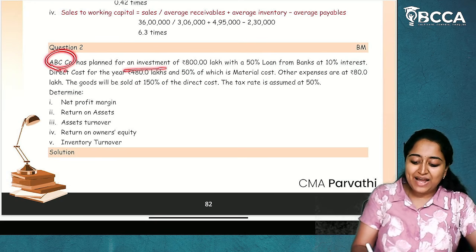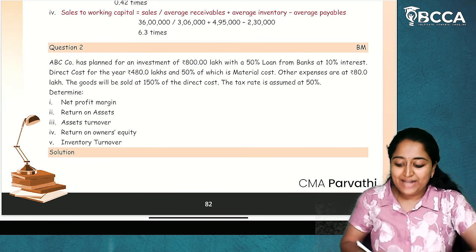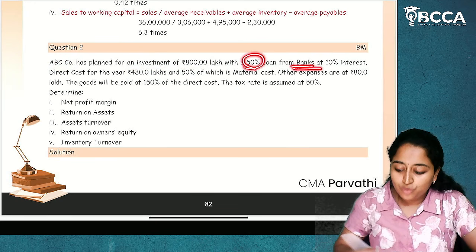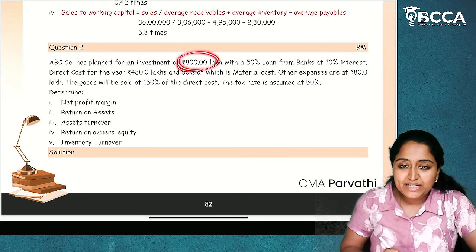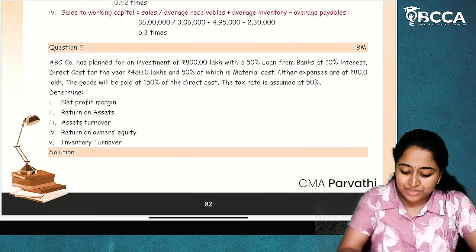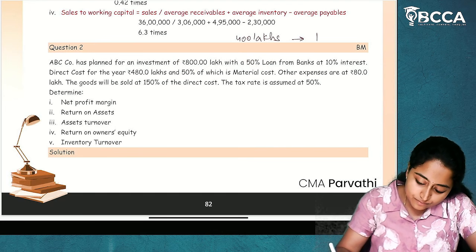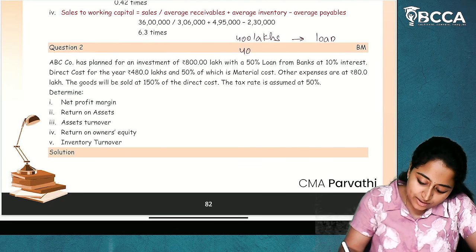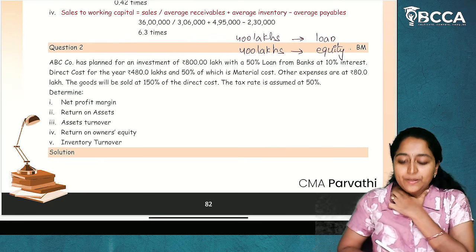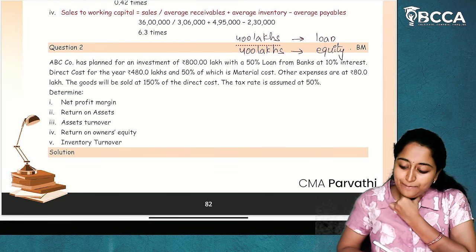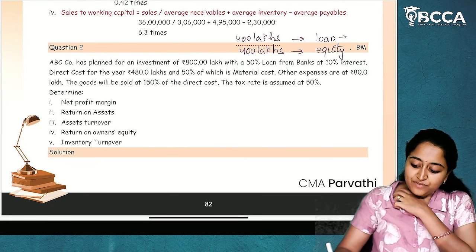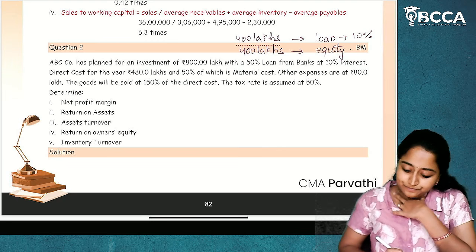ABC company has planned for an investment of 800 lakhs with a 50% loan from bank. So, in this 800 lakhs, 50% is loan, which means 400 lakhs is loan and 400 lakhs is equity. Clear so far? Now, the loan from bank is at 10% interest. Okay.